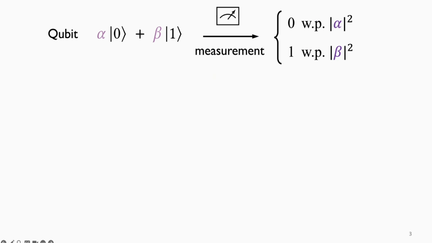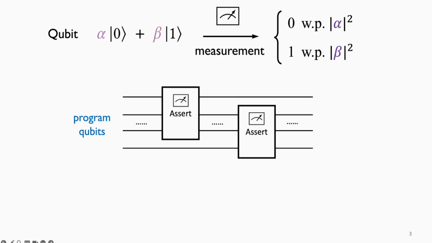As we know, in quantum computation, we are manipulating qubits, which are usually in a superposition of ket 0 and ket 1. It only collapses to a classical 0 or 1 when we perform a measurement on it. So this means we can't really learn anything about a quantum state unless we actually perform a measurement.